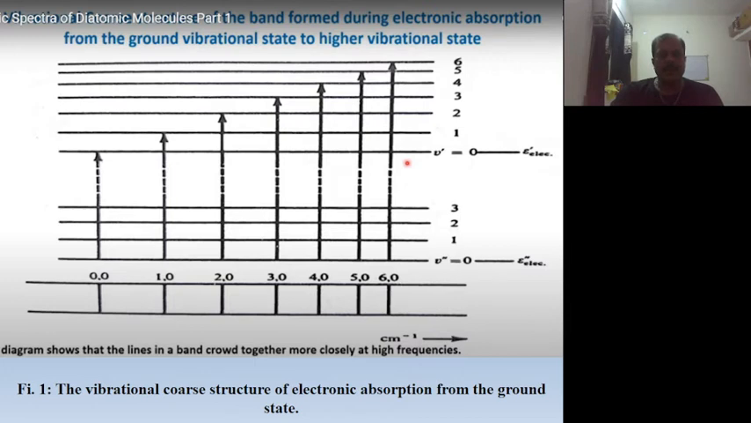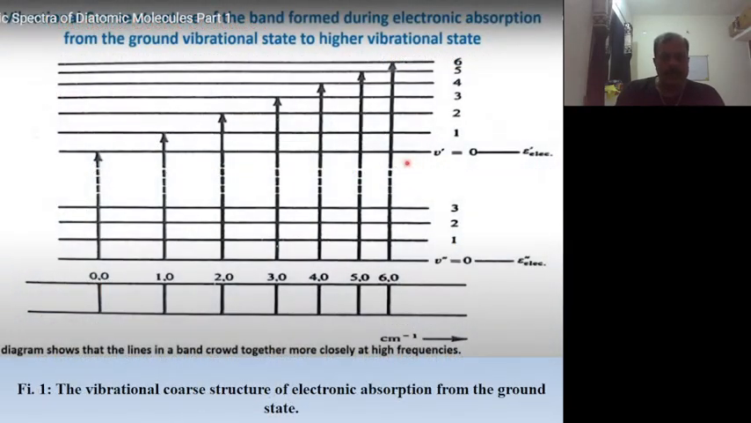The transition between these two states, nu double prime as well as nu prime, the transition is 0 0. It means ground state nu double prime is equal to 0 to upper state nu prime is equal to 0. 1 0 means ground state 0 and upper state 1. 2 0 means ground state 0 and upper state 2. 3 0, 4 0, 5 0, 6 0, 7 0 and so on. This is the transition of vibrational coarse structure of electronic absorption. These are the transitions number 0 0, 1 0, 2 0, 3 0, 4 0, 5 0, 6 0 and so on.